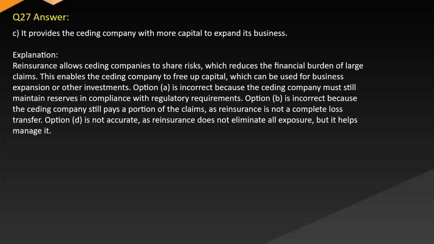Option A is incorrect, because the ceding company must still maintain reserves in compliance with regulatory requirements. Option B is incorrect, because the ceding company still pays a portion of the claims, as reinsurance is not a complete loss transfer. Option D is not accurate, as reinsurance does not eliminate all exposure, but it helps manage it.